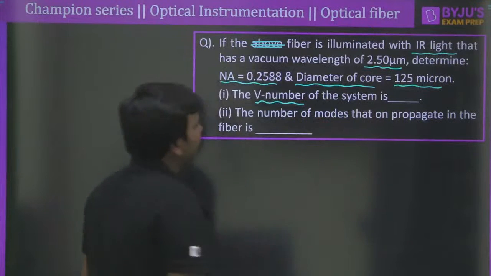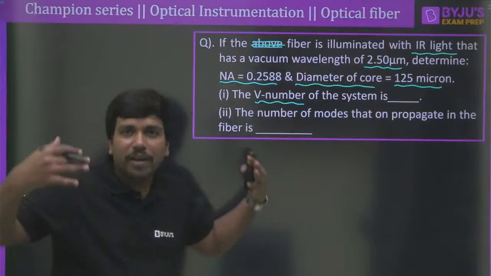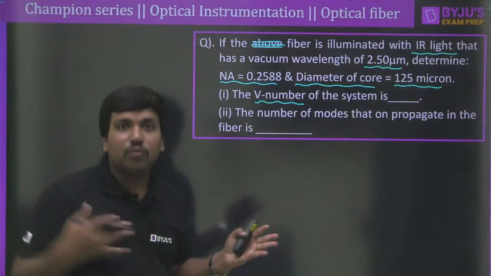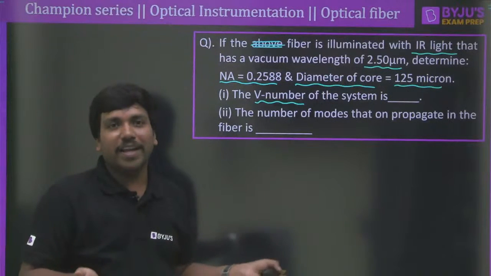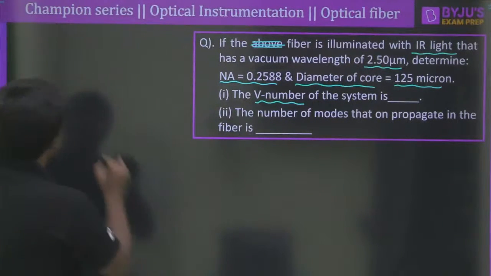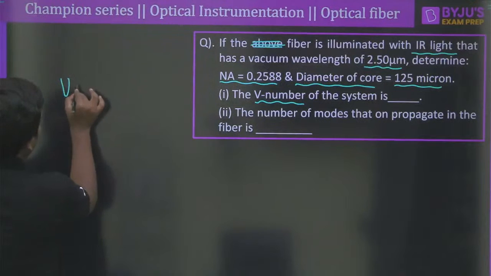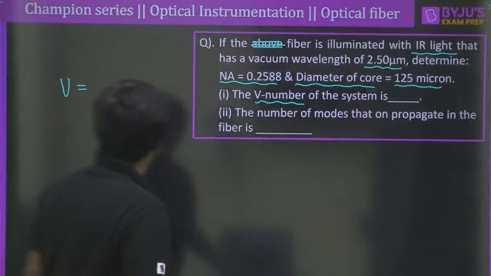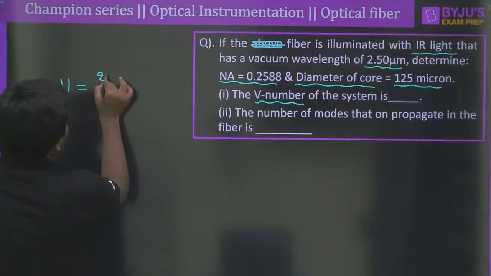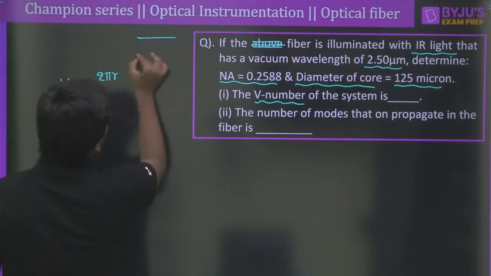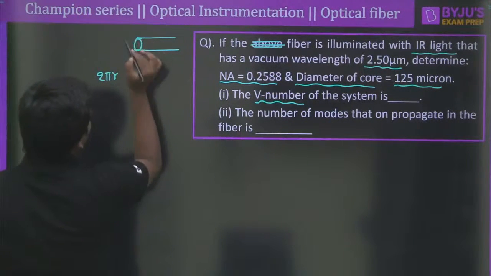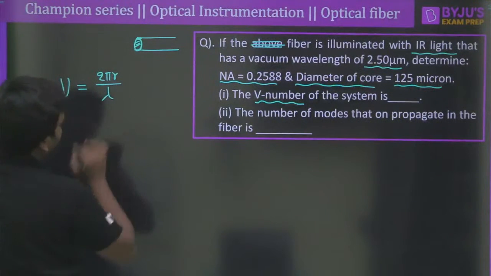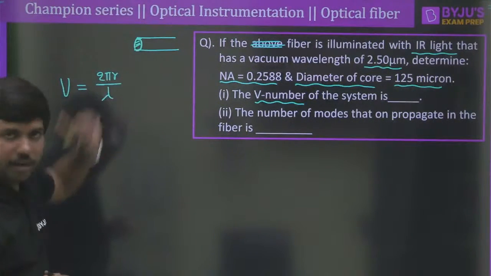V number basically is used to know how many rays we can transfer through a particular fiber. So how many rays can be transferred through a particular fiber? Quite logically, it depends upon the numerical aperture, correct? So let me write down the V number, which is used to understand how many rays can be propagated through the fiber. Okay, so that should be written usually using the perimeter of the fiber. So if you have a fiber like this, it will obviously have a circular cross-sectional area. So the perimeter is 2 pi r divided by lambda, that means the photon wavelength which is entering into the fiber.